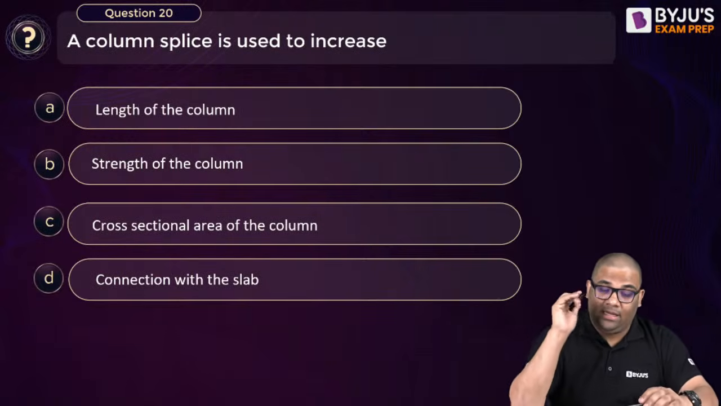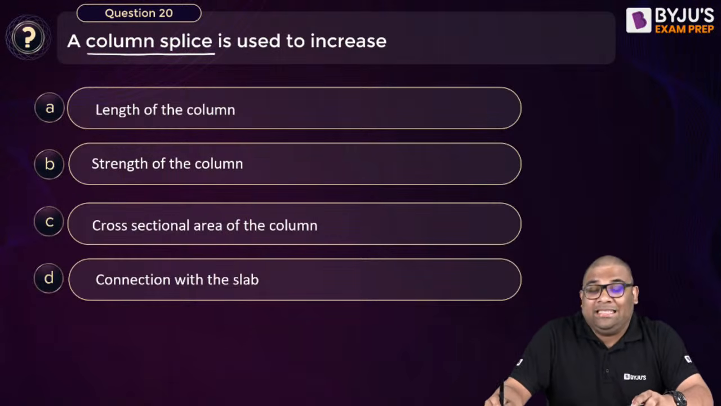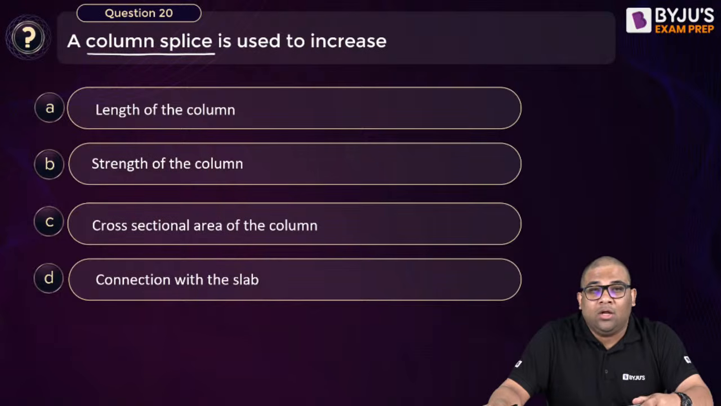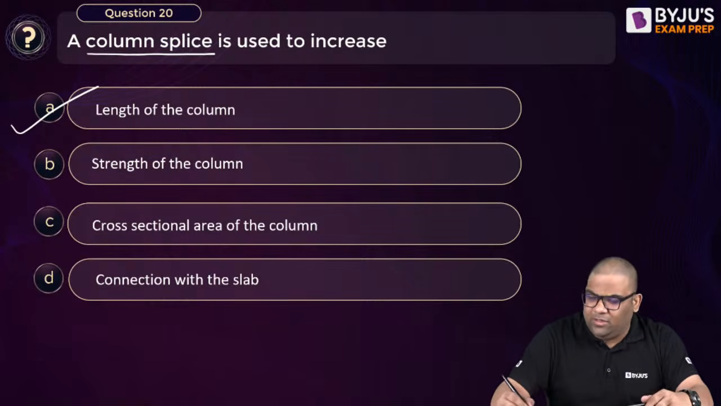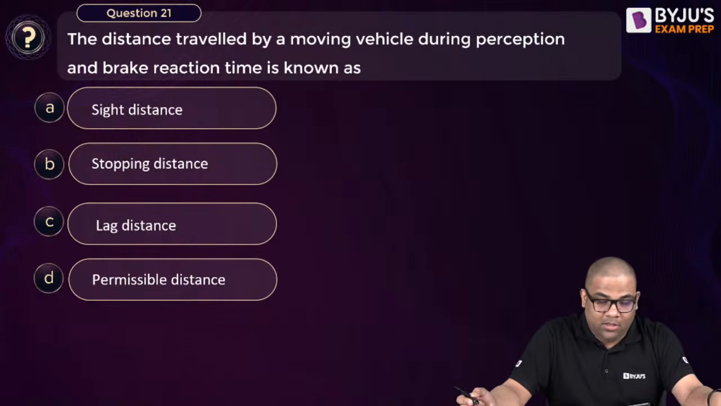Question number 20. A column splice is used to increase what? We do column splice for bars, and for steel columns also. Tell me, a column splice is used to increase what? Come on, fast. We have 1 hour 15 minutes now. Yes, to increase the length of the column. Very simple. If you have a column like this and you want to increase the length, you splice here. So, length of column.